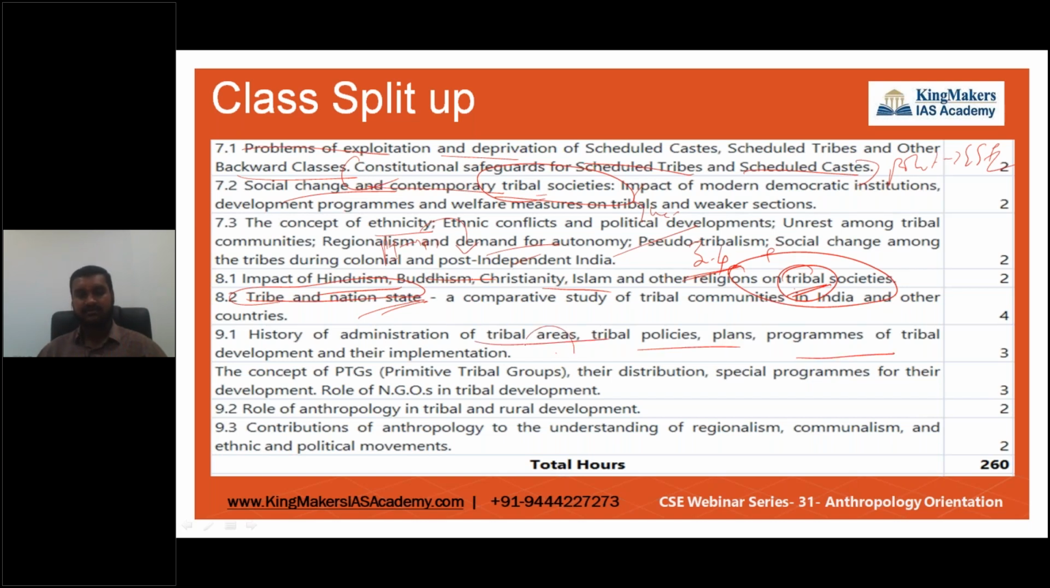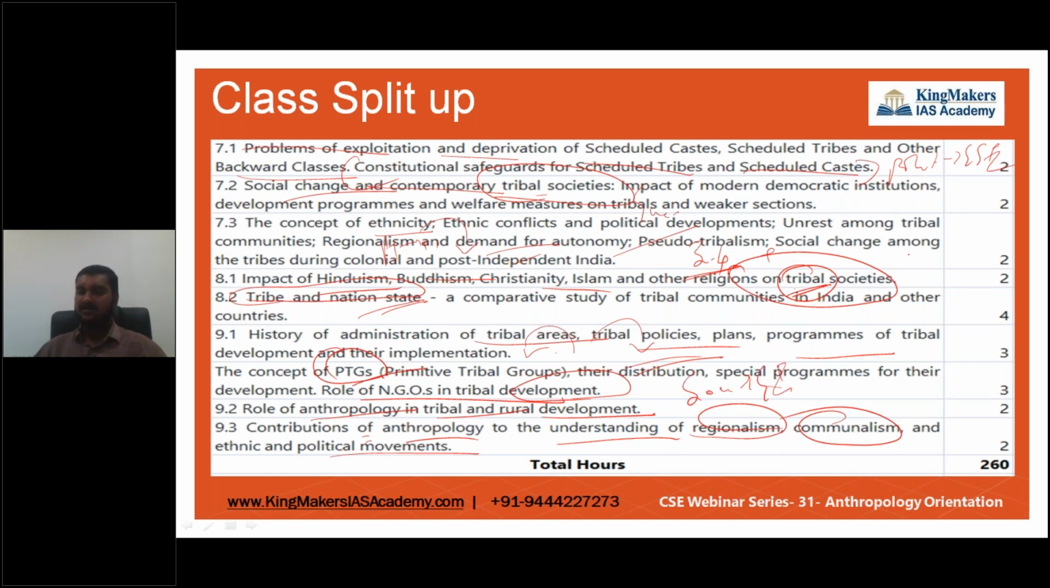We are going to see pre-British rule, British rule, and today's rule. We're going to see the concept of PVTGs, the role of NGOs in tribal development, and the role of anthropology in tribal and rural development. And the last unit is the contribution of anthropology in understanding regionalism, communalism, and ethnic and political movements. So this is what is related to the society part in GS paper 1.